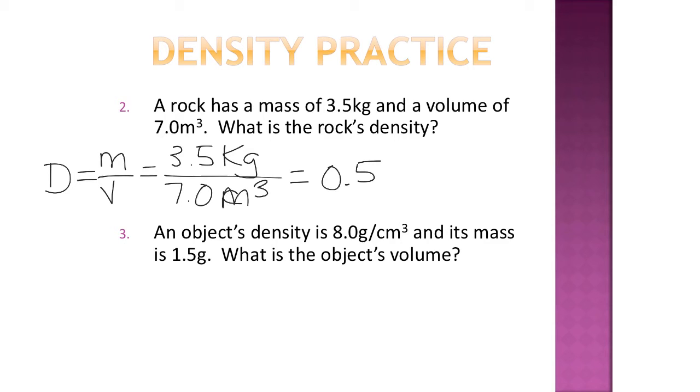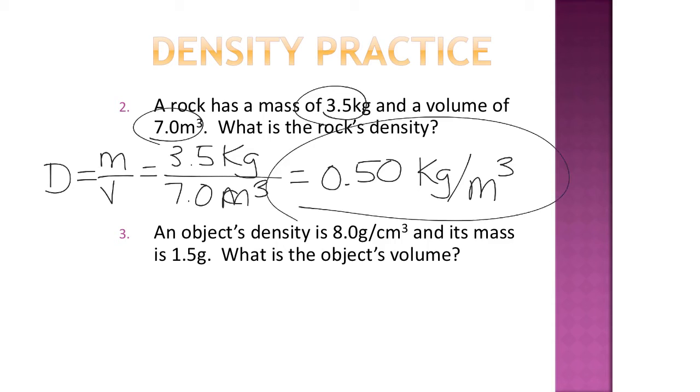But we do need significant figures. 3.5 has 2 significant figures. 7.0 also has 2 significant figures. So our answer needs 2 significant figures. So we have to put the 0 at the end. Then we also need units. Units are going to be kilograms per cubic meter because we did kilograms divided by cubic meters.